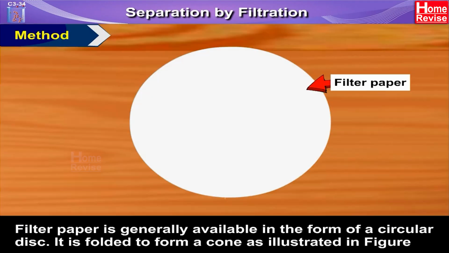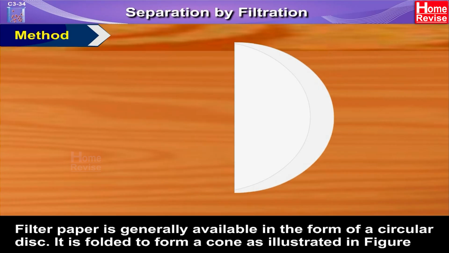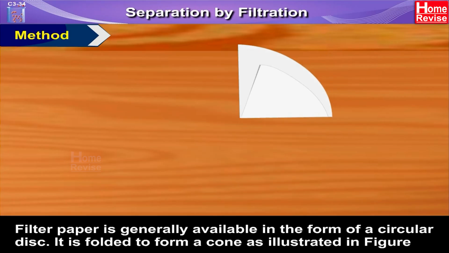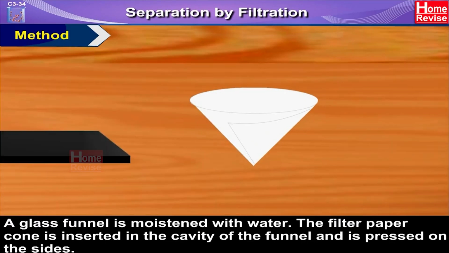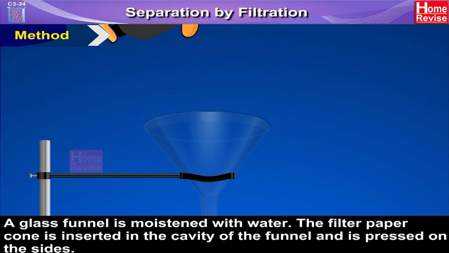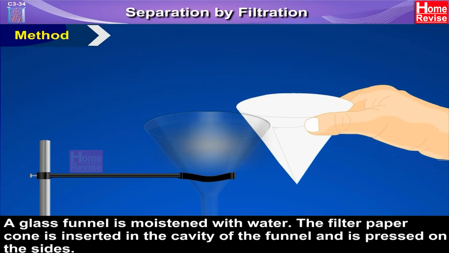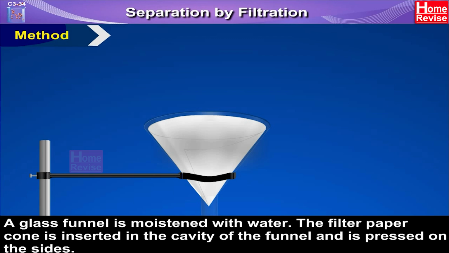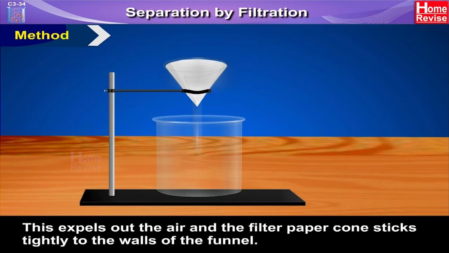Method. 1. Filter paper is generally available in the form of a circular disc. It is folded to form a cone as illustrated in the figure. 2. A glass funnel is moistened with water. The filter paper cone is inserted in the cavity of the funnel and is pressed on the sides. This expels out the air and the filter paper cone sticks tightly to the walls of the funnel.